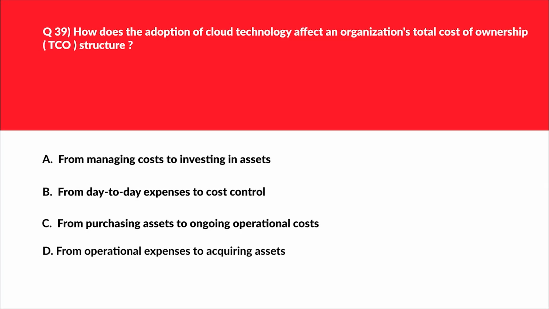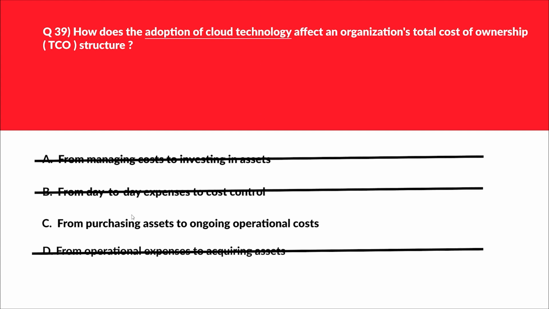Let's bring the heat to the snow. This should be a piece of cake because it's again somewhat related to moving to cloud. If you look at options A, B and D, these options are related to on-premises and not related to cloud technology at all, which the question is looking for. So A, B and D are out. Option C, if you look, from purchasing assets to ongoing operational cost. In the previous question we have also seen OpEx. So it's the same logic in different words.